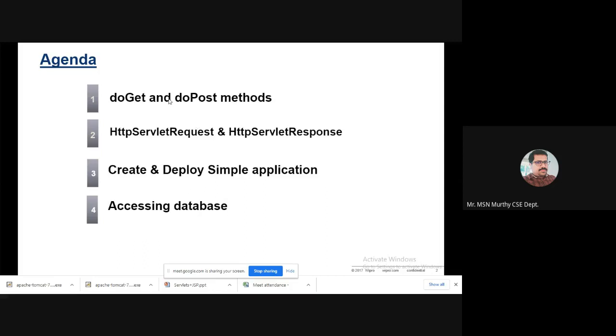One maintains the information in the form of a header, and doPost we use when we want to represent huge information, which is presented in the body. Okay.